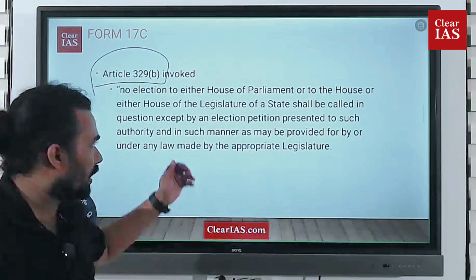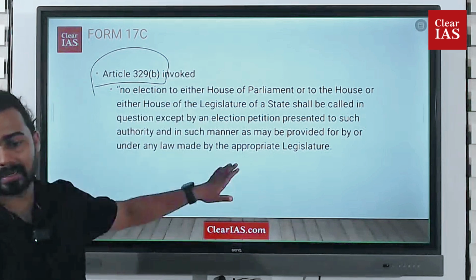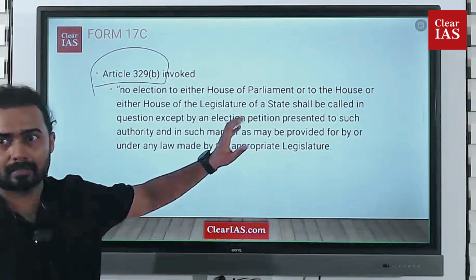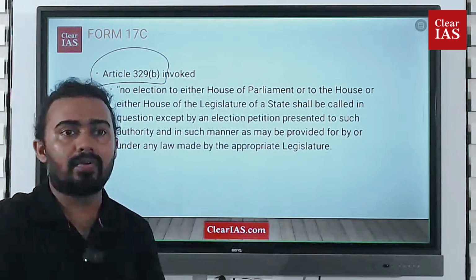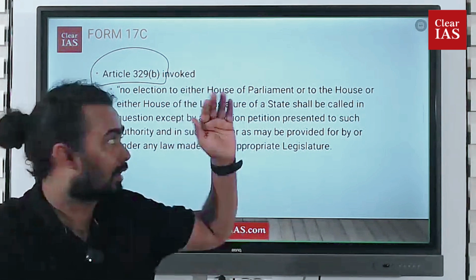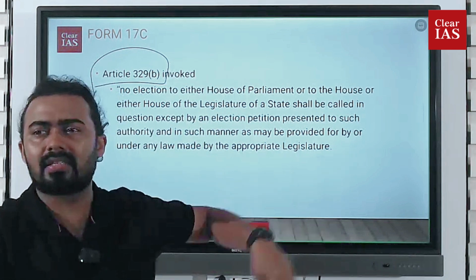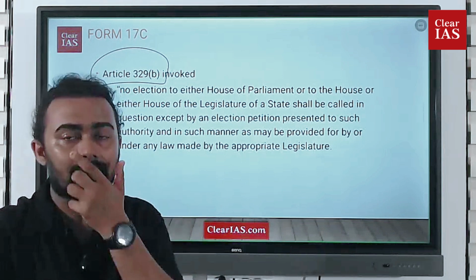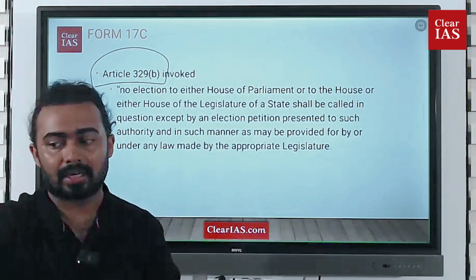And you don't have to worry again with that entire sentence, because this is an extremely complex sentence. So as we know, when we study the Constitution and different articles, no need to study that article from head to toe, because it is extremely complex. Just understand the meaning of that particular article, that is 329B.